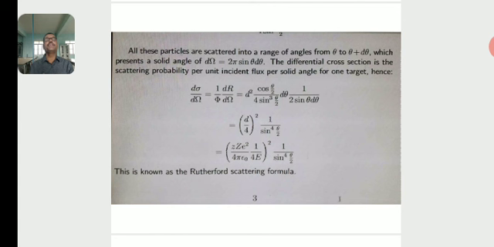The differential cross section is the scattering probability per unit incident flux per solid angle for one target. So hence dσ/dΩ is equal to (Zze²/4πε₀)² times 1/(4E²) times 1/sin⁴(θ/2). This is known as the Rutherford scattering formula.